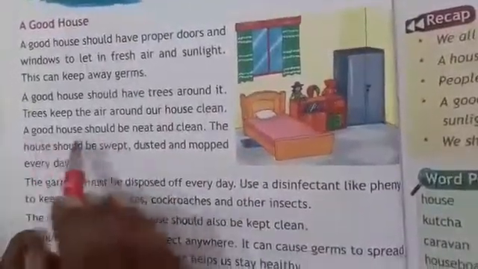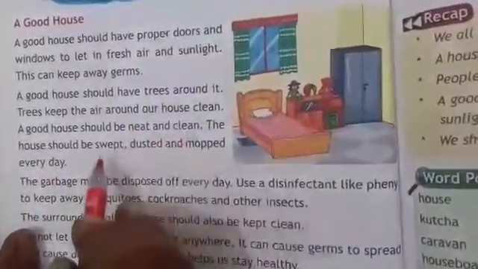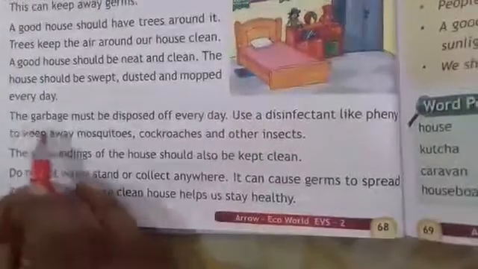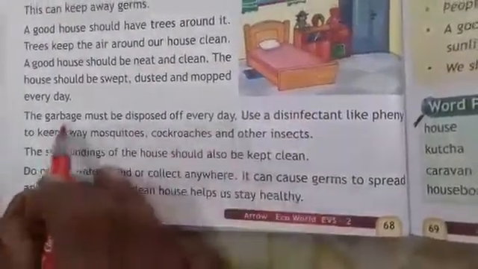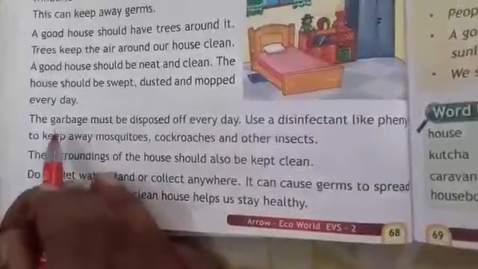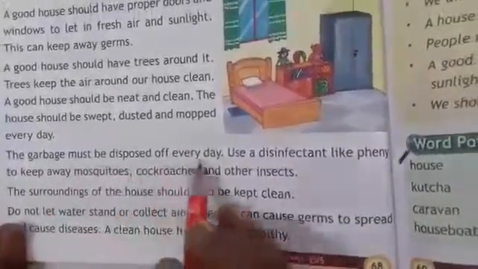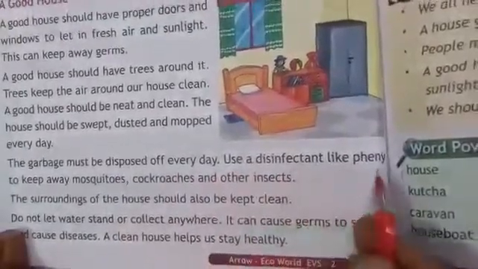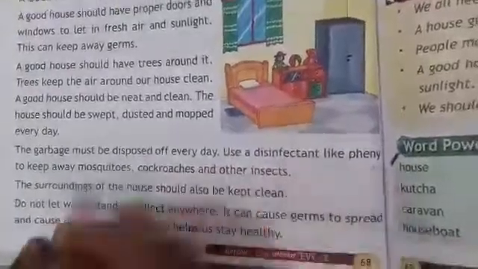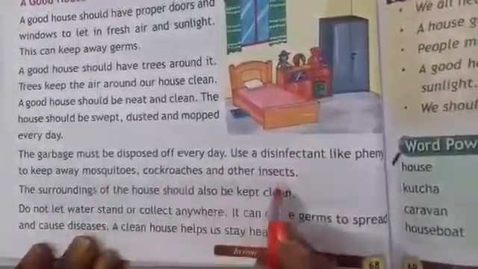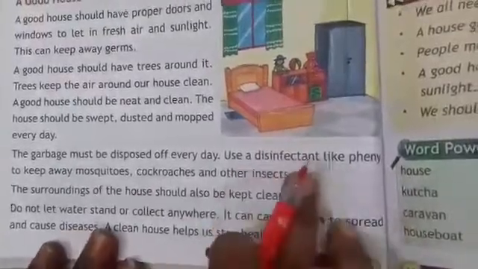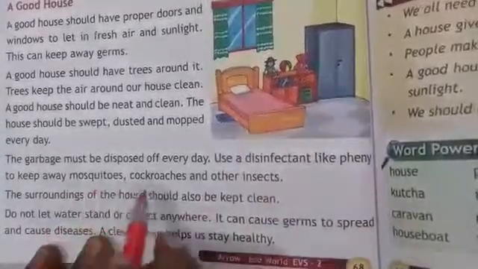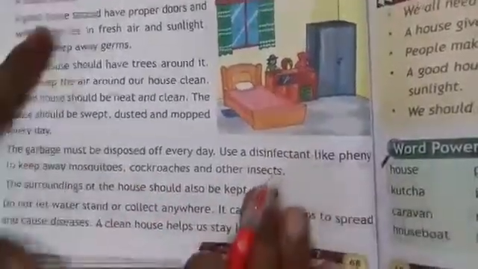And a good house should also be neat and clean. And it should be swept, dusted and mopped every day. Next, the garbage must be disposed of every day. Garbage, the waste material, must be disposed of every day. It should be taken off from the house every day. Use a disinfectant like Fini to keep away mosquitoes, cockroaches and other insects. And we should also use a disinfectant like Fini to keep away mosquitoes, cockroaches and other insects.